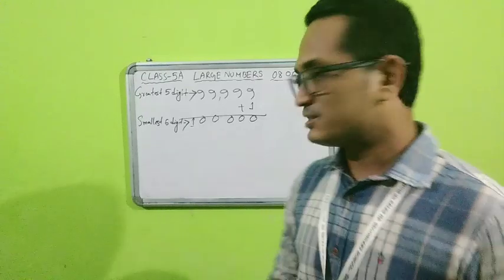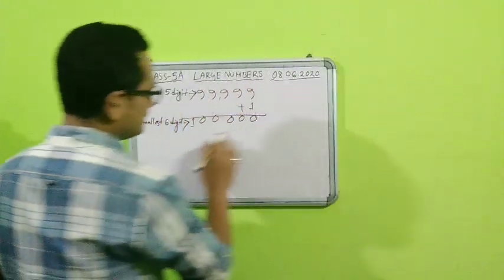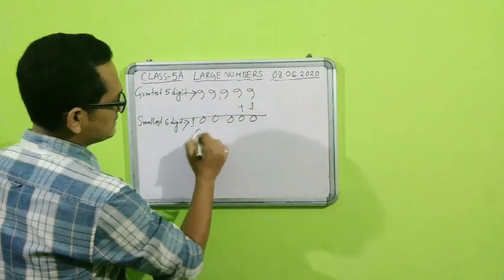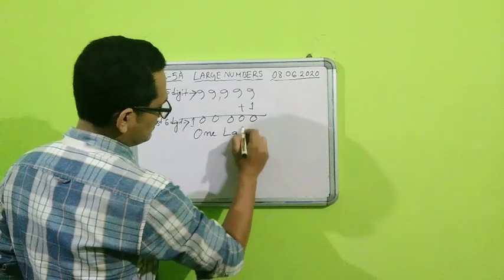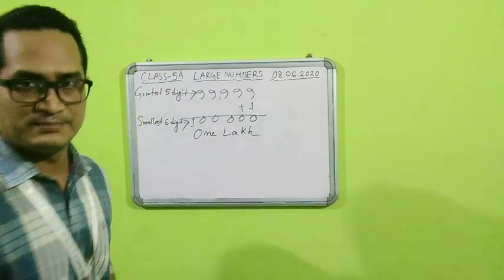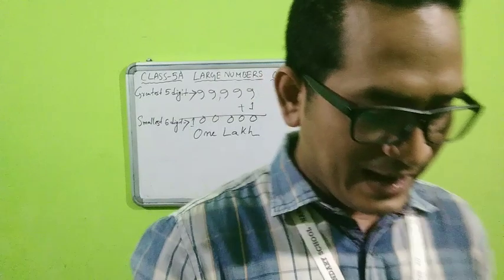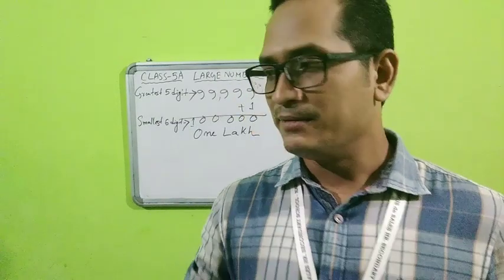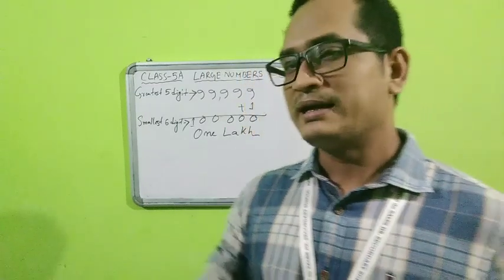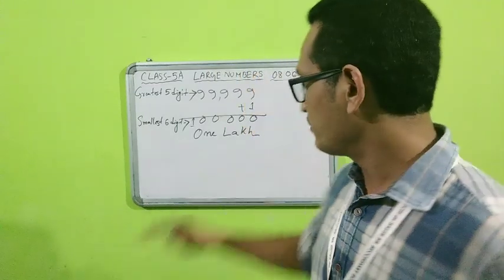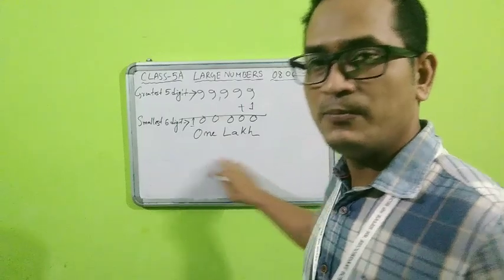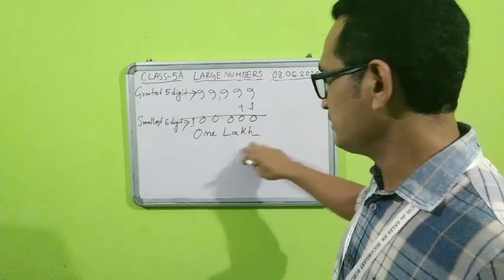Now this is the smallest 6-digit number, and how much is this actually, students? This is 1 lakh. So we have got till the 10,000 place: 50,000, 60,000, 80,000, 90,000. We got like that last year. But now we are entering a new area, and that is the lakhs.